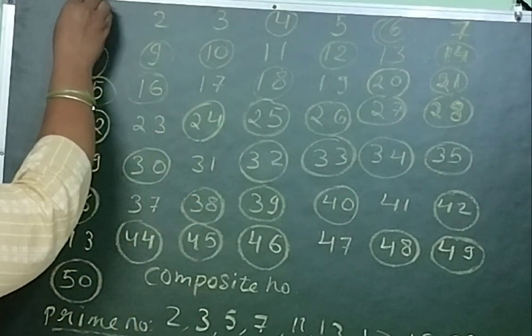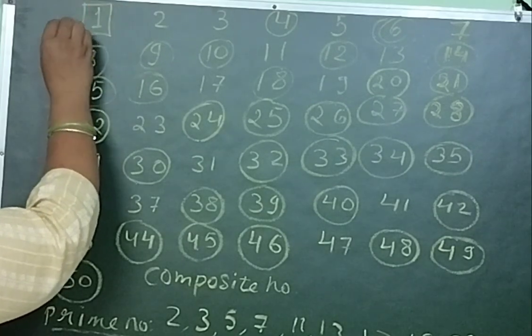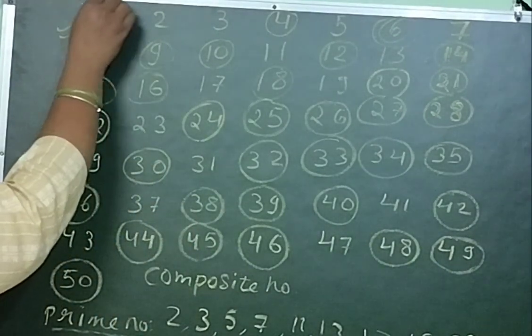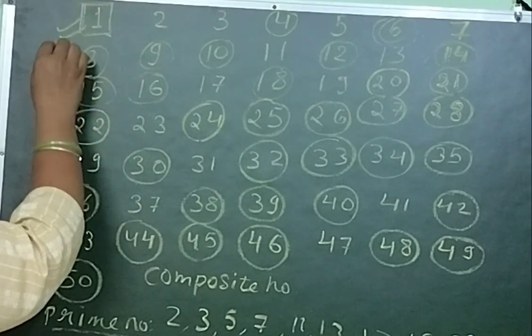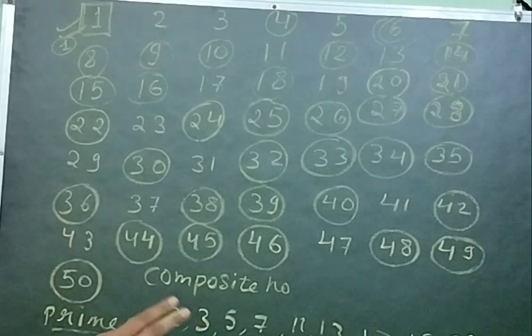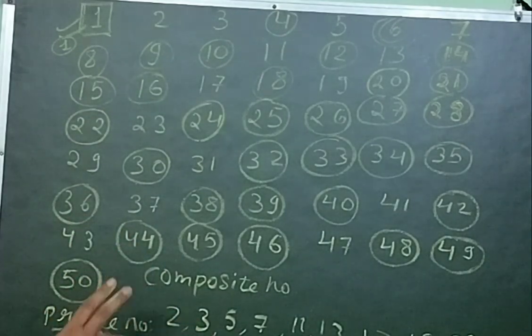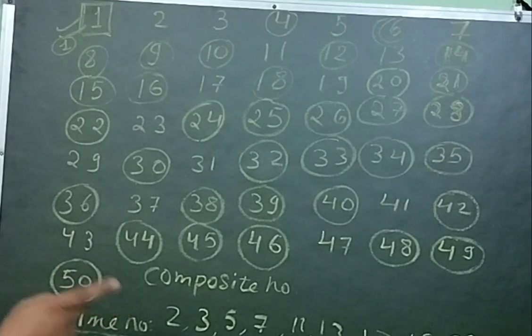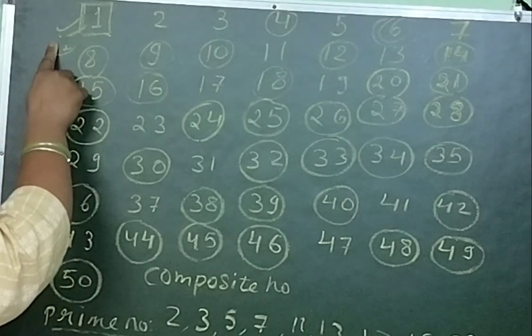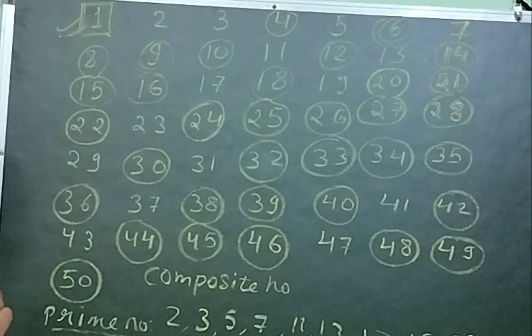Now come to the number 1. 1 is neither prime nor composite. 1 is called a unique number because it has only one factor, which is 1. The numbers which have 2 factors are called prime numbers. A number which has more than 2 factors is called a composite number, and a number which has only one factor is called a unique number. So 1 is called a unique number.